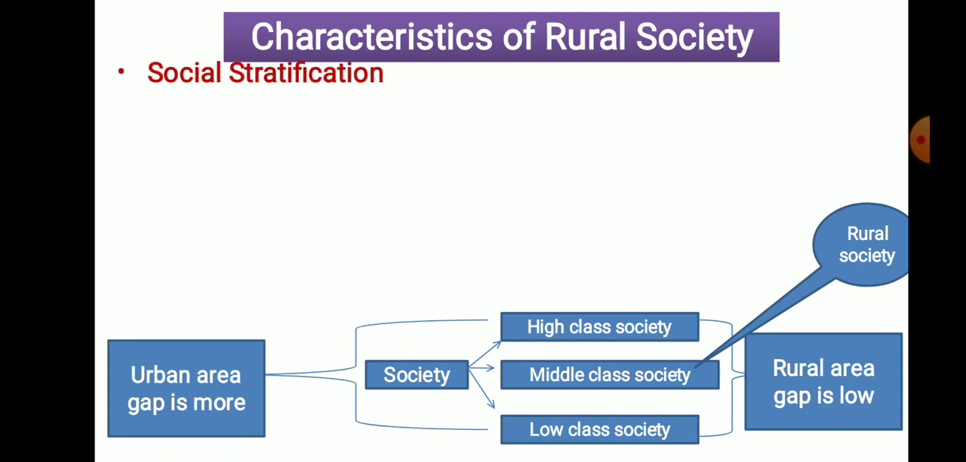Now the next one is social stratification. Social stratification means different layers in a society, different classes in society. Here you can see that higher class society is there, middle class society is there, and lower class society is there. That means every society is divided into three basic classes. These classes are made on the basis of the economic level of the society.